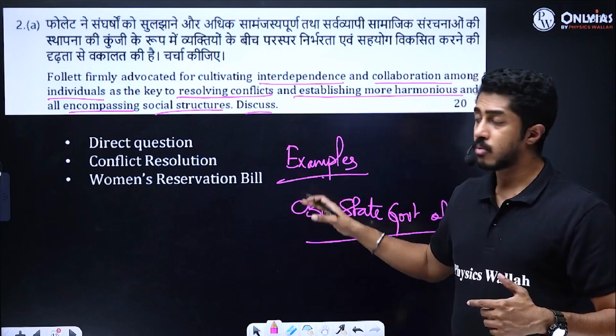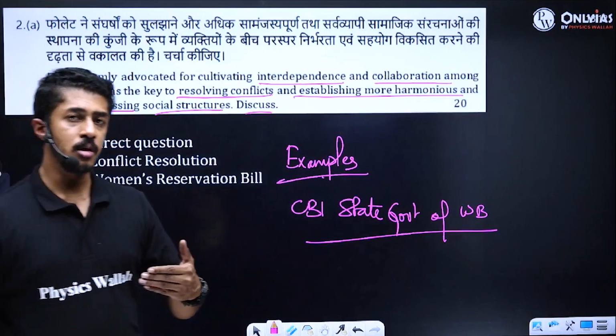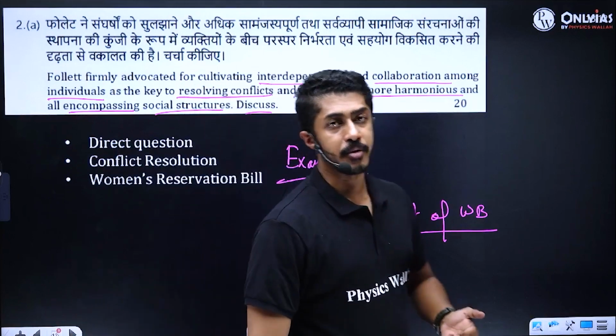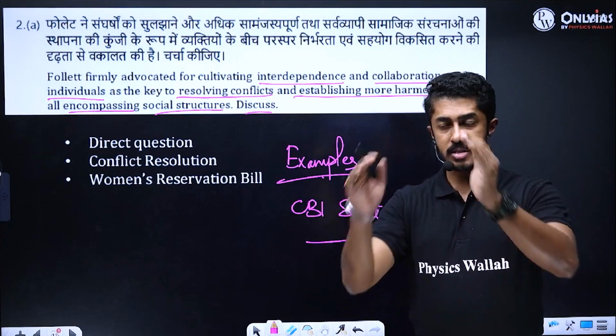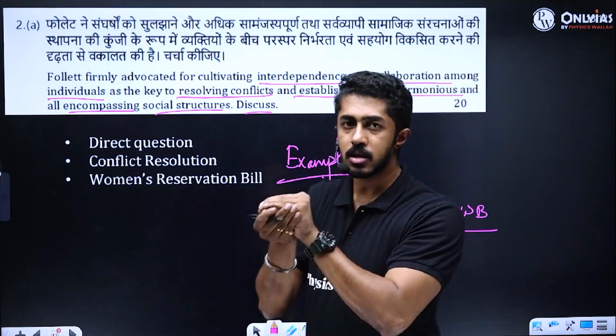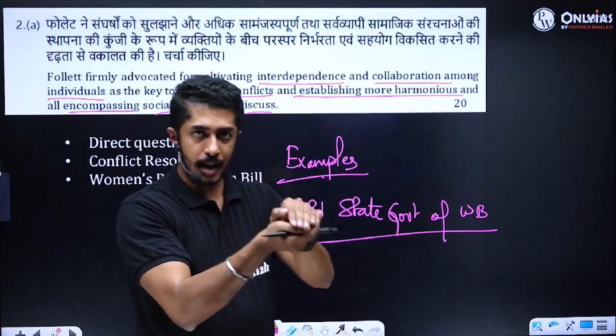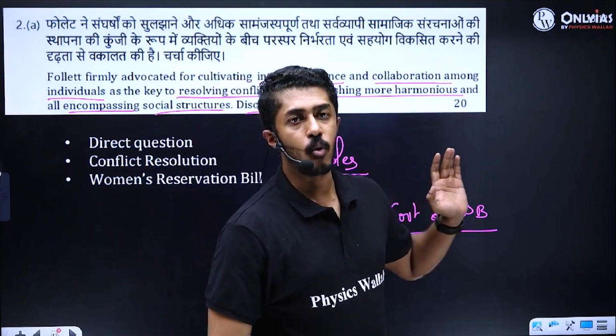Clear? So it comes down to what examples you are using, how you are presenting it in the paper. That is what matters. The theory part I am telling you, it's actually very, very small. And once that you have grasp over, writing these answers becomes a walk in the park.